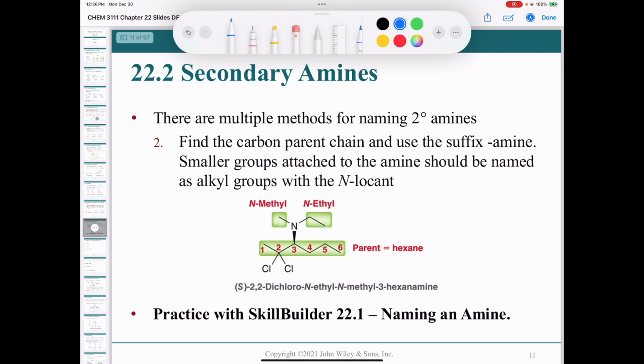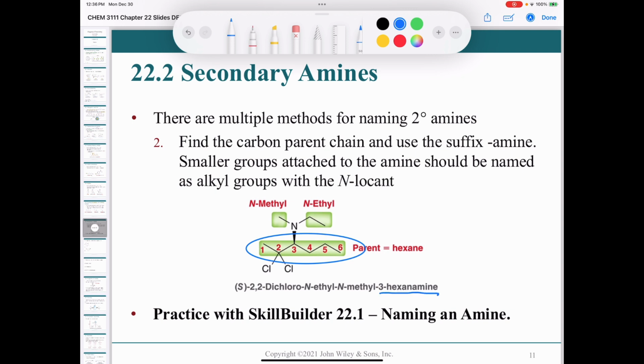Now, what if you have some kind of chain in your amine that you can't name it simply? Okay, it's not one of the alkyl groups that we've learned. And what I'm getting at is, let's say you have a long chain like this. Okay, now that is obviously the parent. The other substituents only have 1 carbon and 2 carbons respectively. Okay, so what do you do in a situation like this? It says find the carbon parent chain and use the suffix amine. Okay, so we see that we have 6 carbons here. So this is going to be some kind of 3-hexanamine. Okay, so we've got that down.